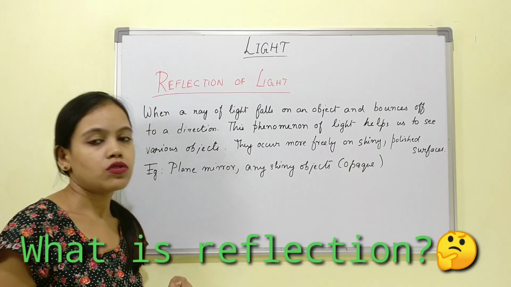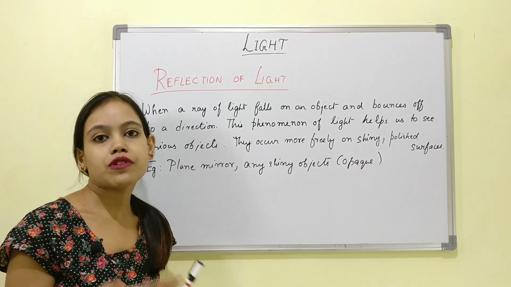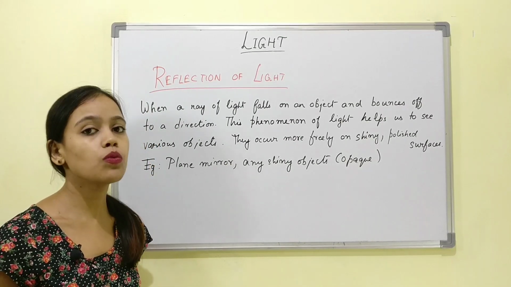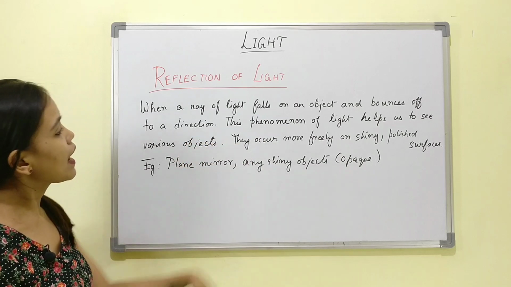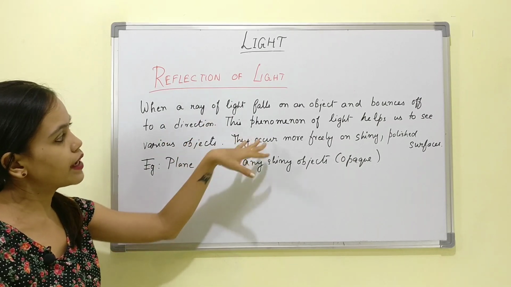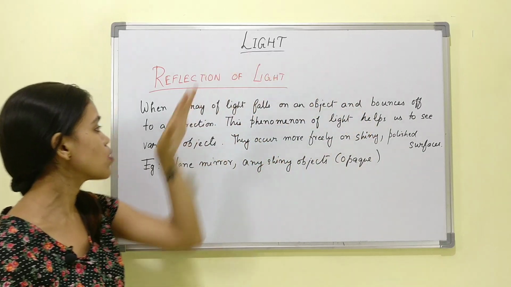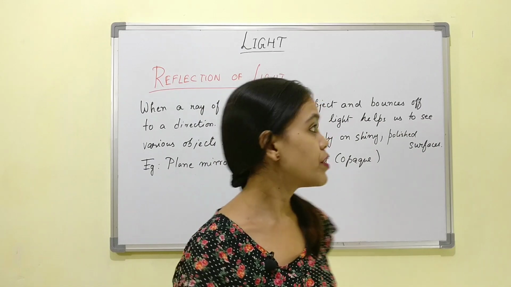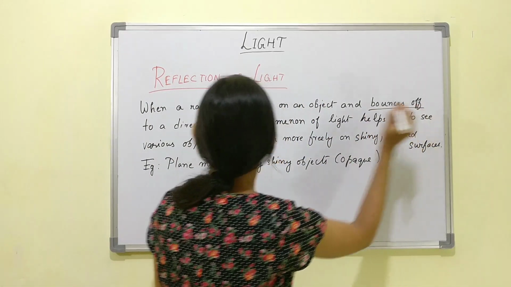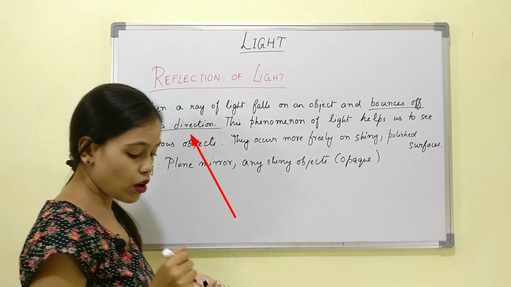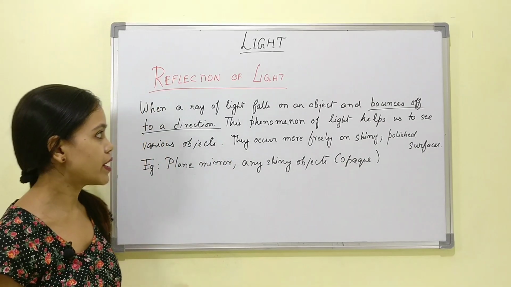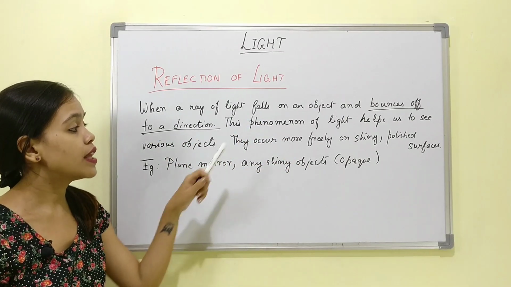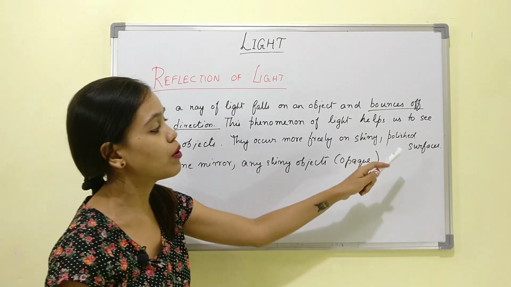What is reflection? Just now we learned that light after reflection reaches our eye and then we are able to see any particular object. Now, what is this reflection? Reflection of light is nothing but when a ray of light falls on an object and bounces off in a direction. The most important thing to note here is bouncing off in a direction. This phenomenon of light helps us to see various objects. It occurs more freely on shiny, polished surfaces.